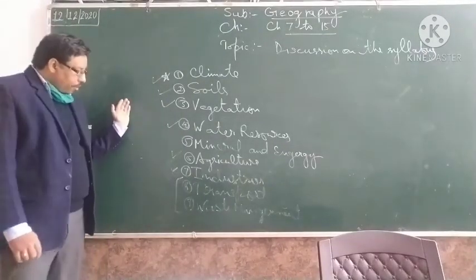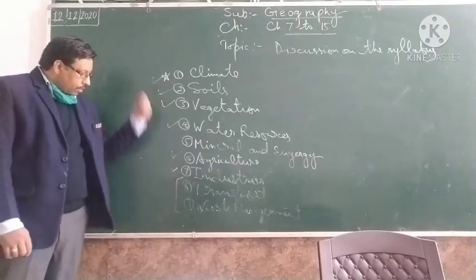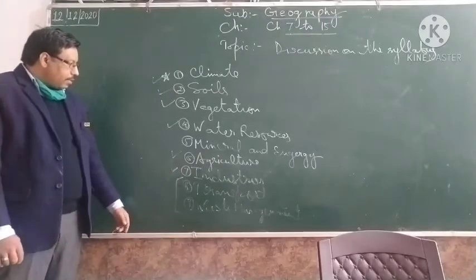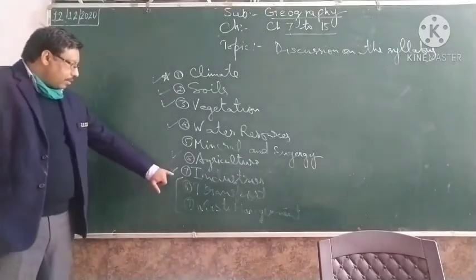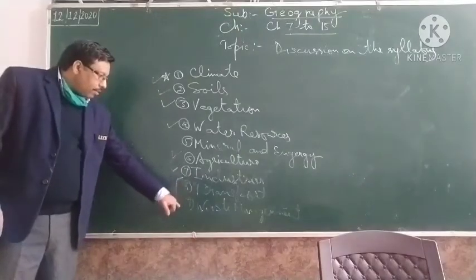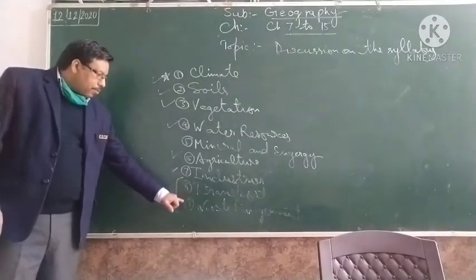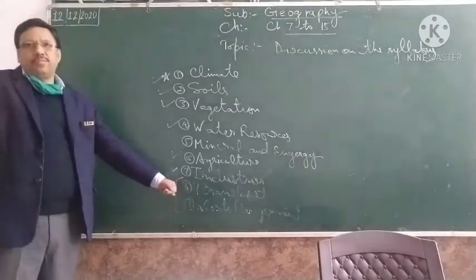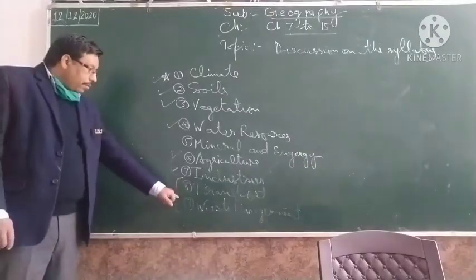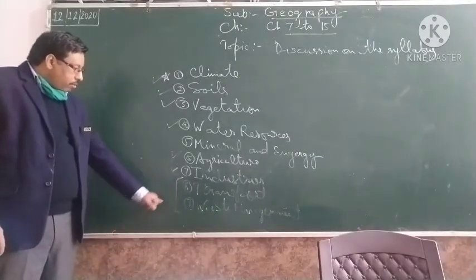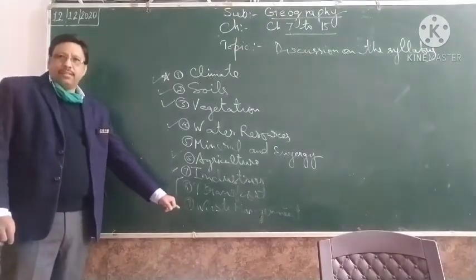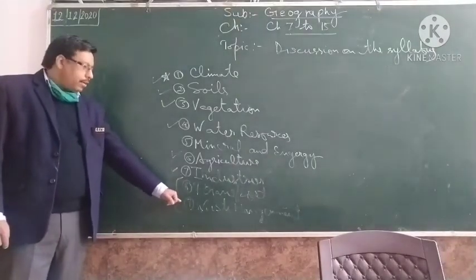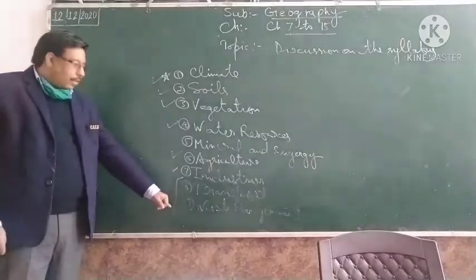For the final exam, if you have to consider this formula, then instead of industries, I will suggest either of these 2 chapters, because transport and waste management are easy to prepare. It may be according to your interest also, but waste management, if you read that chapter, very general things are there.